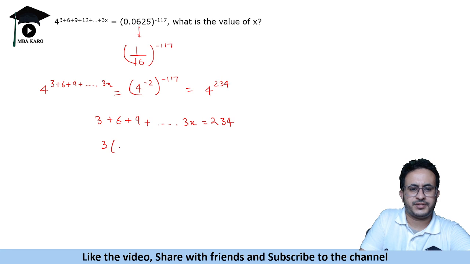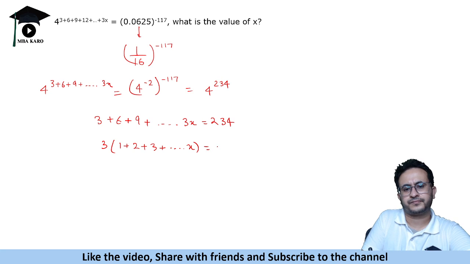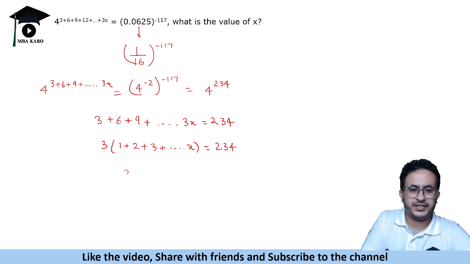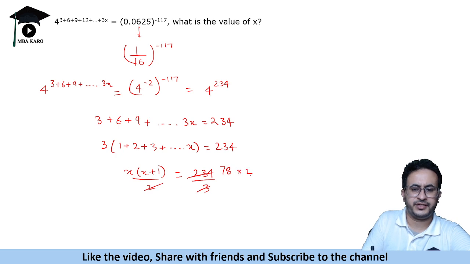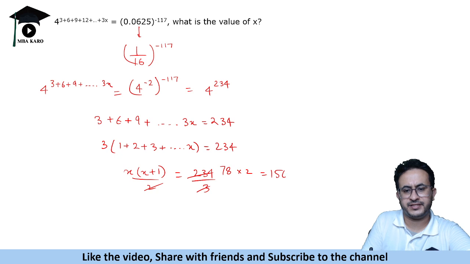So 3 times 1 plus 2 plus 3 and so on. Sum of first n natural numbers is x times x plus 1 by 2. So x into x plus 1 by 2 is 234 by 3. This is 78. If you take it this side, this becomes 78 into 2, which is 156, right?